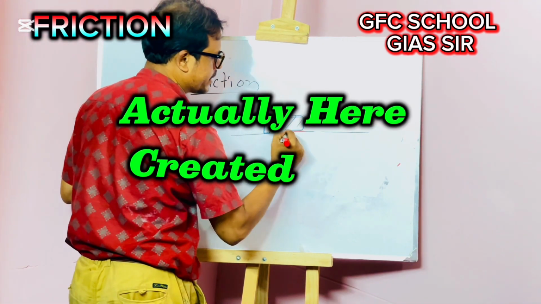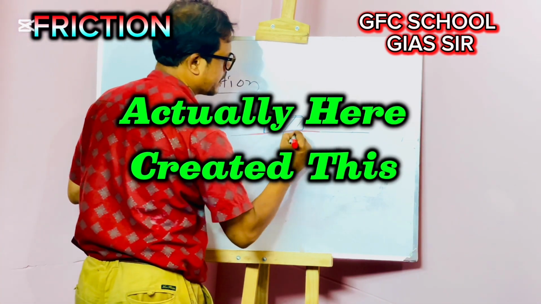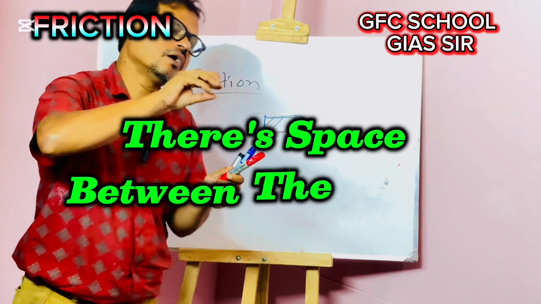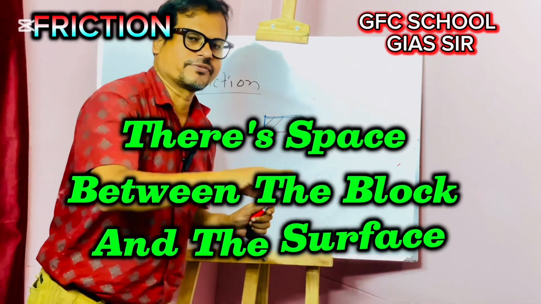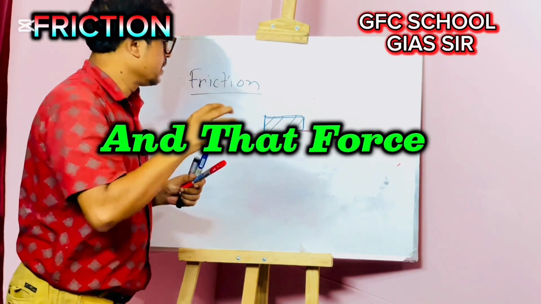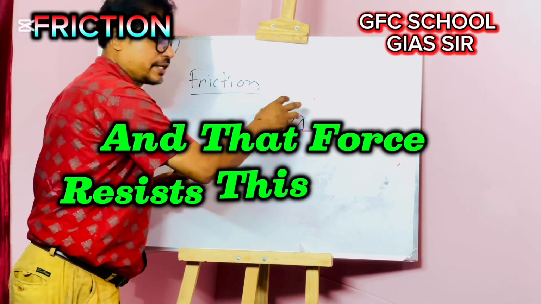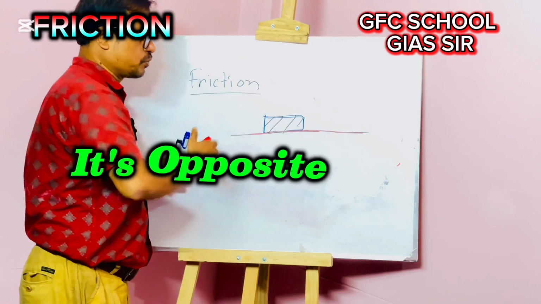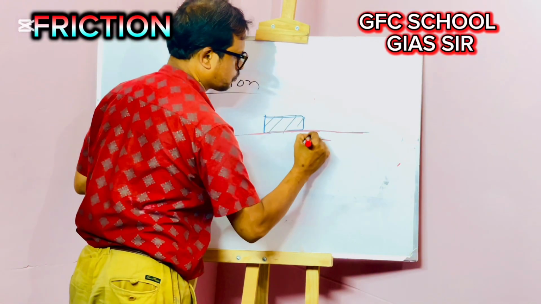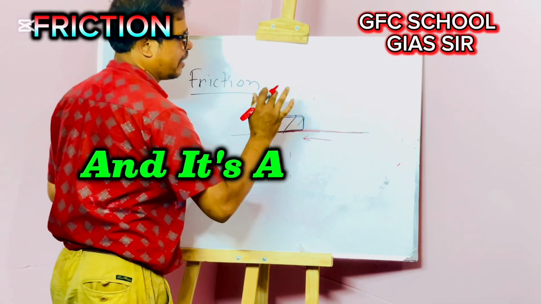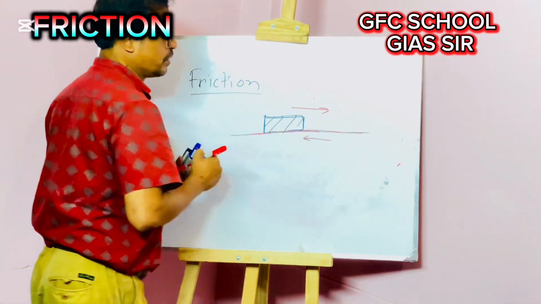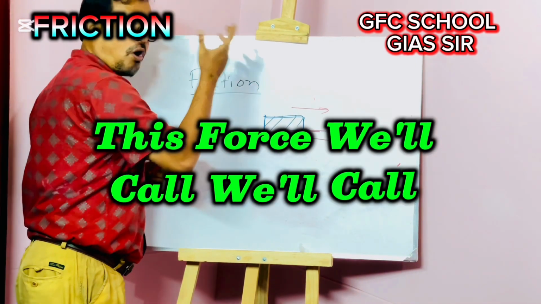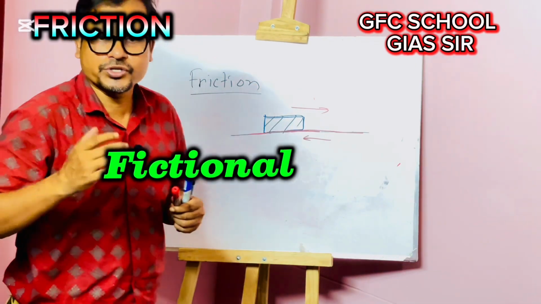Here is created this frictional force. Okay, in the space between the block and the surface, that force resists this block's motion. Actually, it is an opposite force like this way, and the motion is along this way. This force we call friction force. Frictional force.